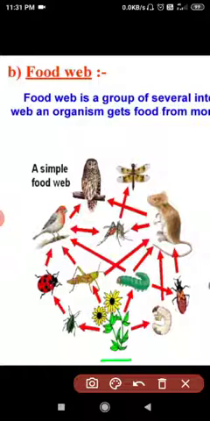In a food web, we can see a network of numerous pathways along which food or energy flows within the grassland community. This food web starts from the plant, which is a producer, and ends in the top carnivore.